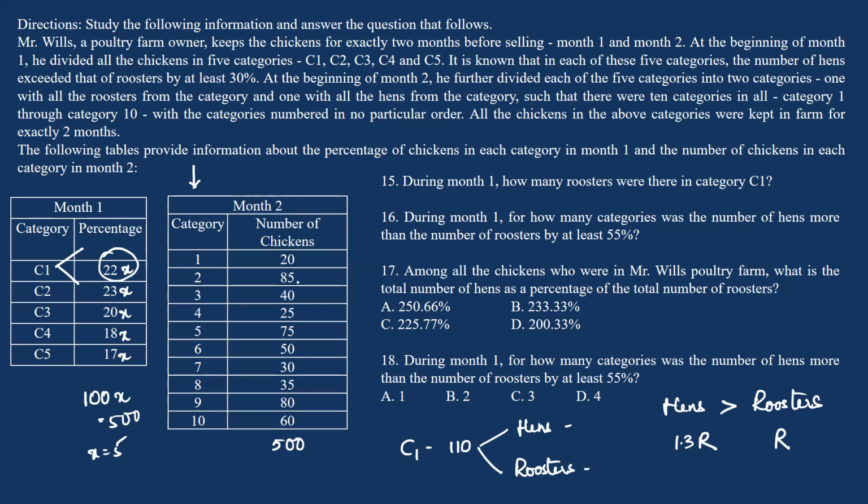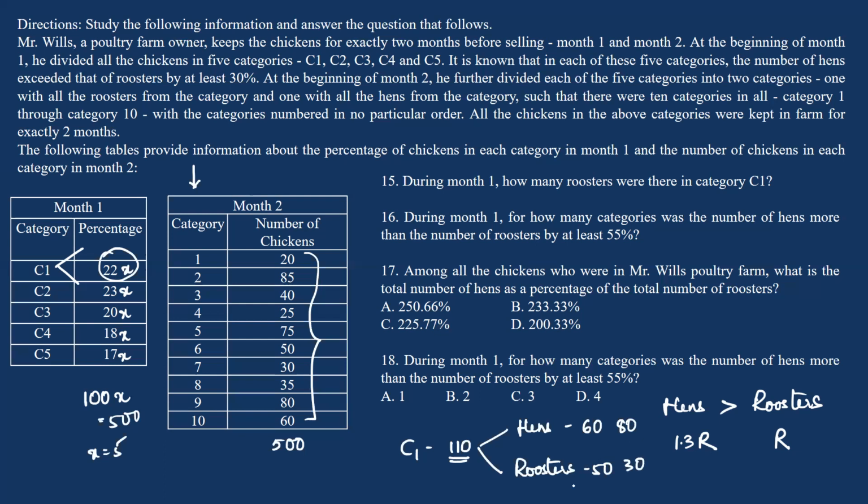Now if you observe, the number of hens and roosters into which these 110 chickens were split can be either 60 and 50, or 80 and 30.